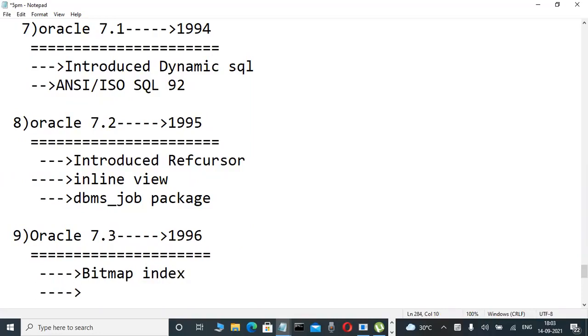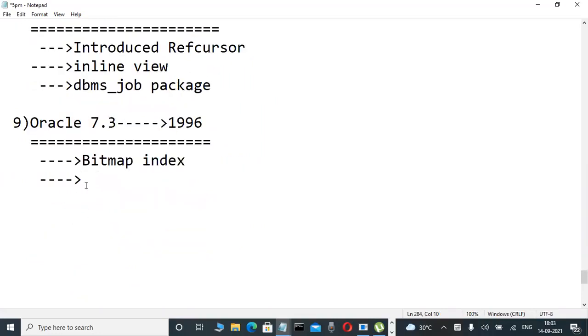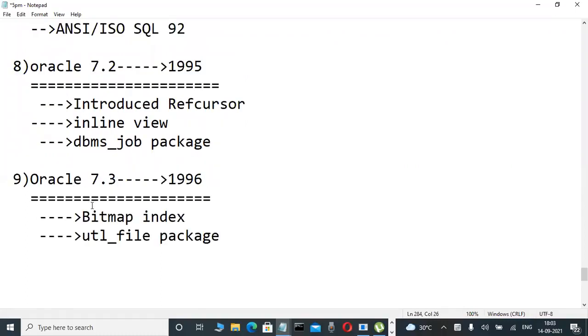Suppose in Oracle Apps, students develop outbound and inbound interfaces. For that, the UTL_FILE package was introduced. These are pure technical, don't worry.